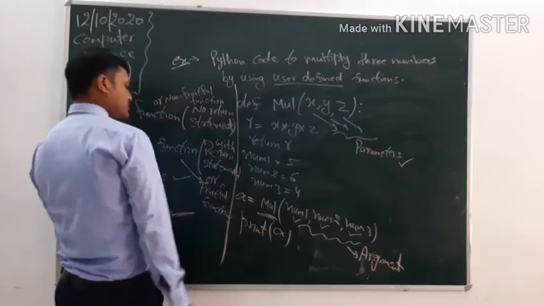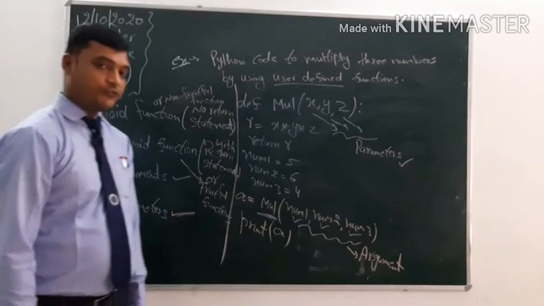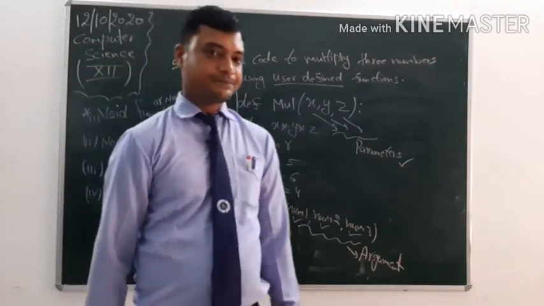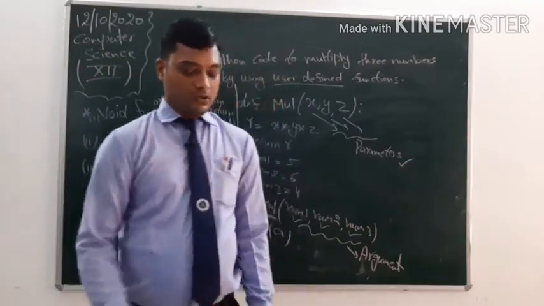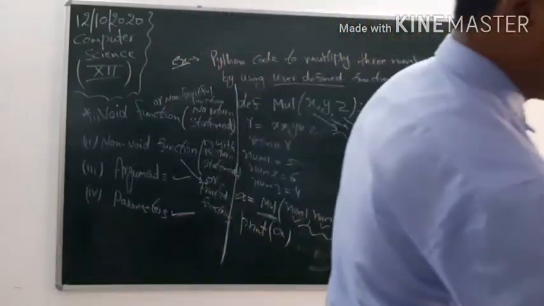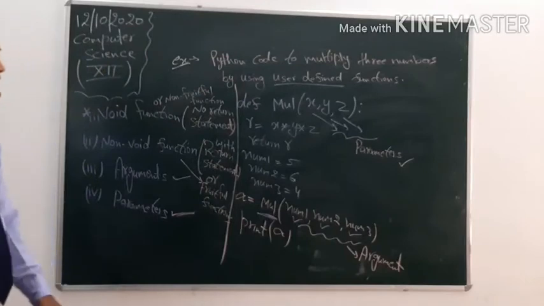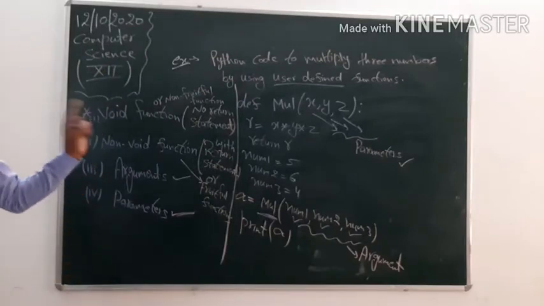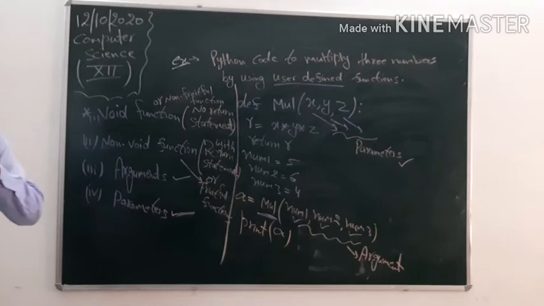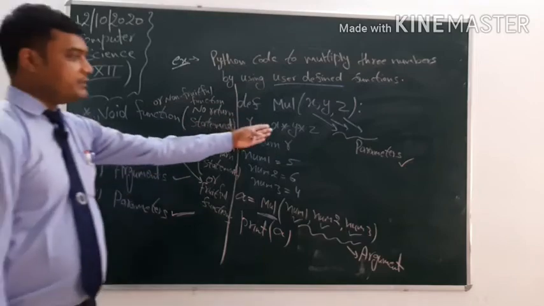That is why these functions are also known as fruitful functions. Clear? Now we have to identify which kind of functions are fruitful functions and which are non-fruitful functions. I am going to include two examples in which you have to identify the fruitful function and non-fruitful function, as well as void function and non-void function. Clear?